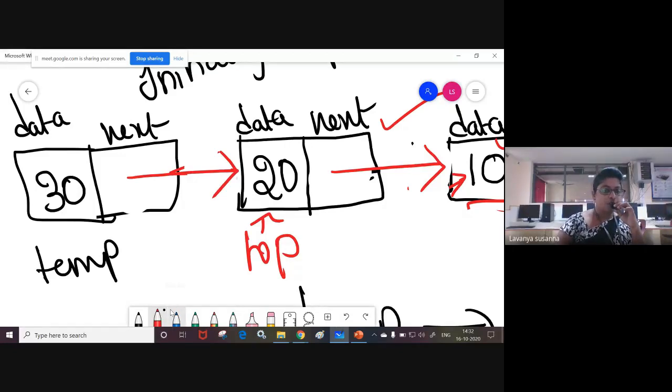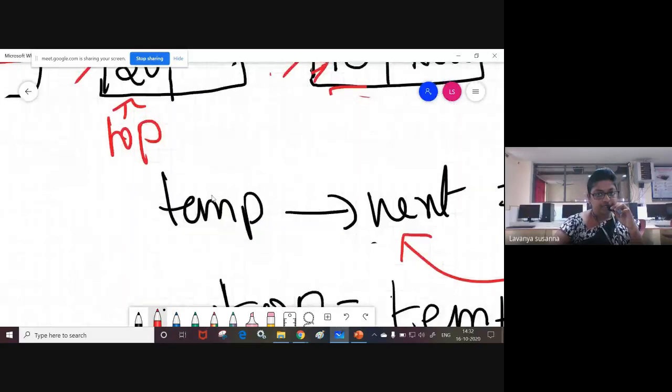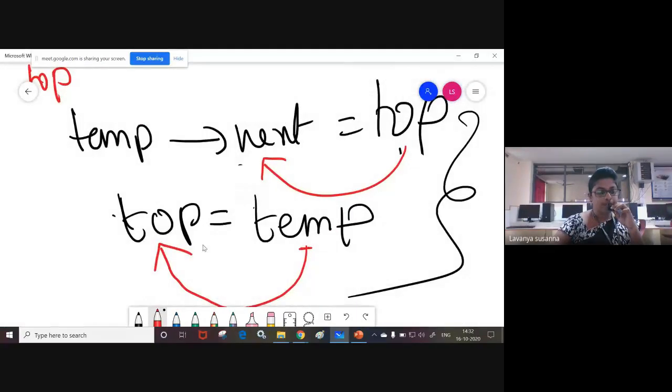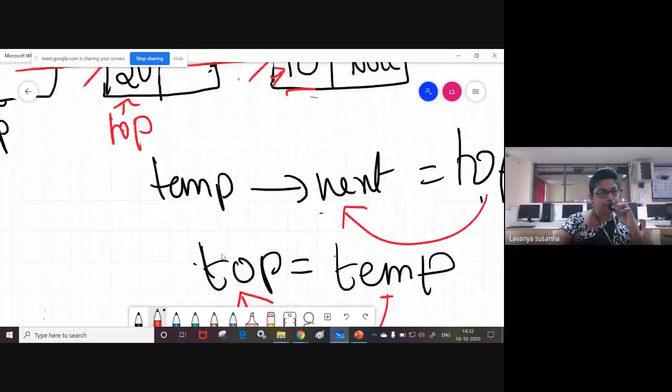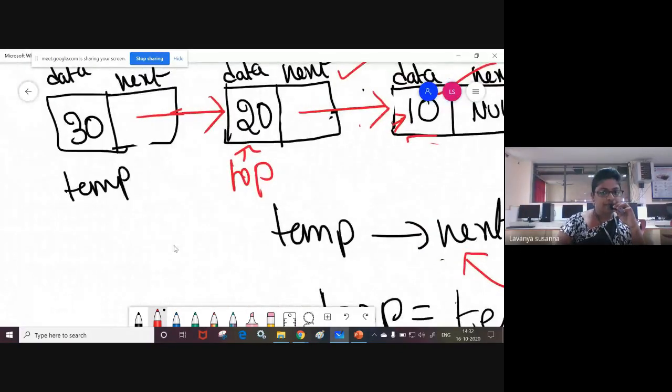Now what you should make? Remember, top must always point to the last inserted node. What is the last inserted element? 30, right? That means now you should make top point to the 30 node. How to do it? Same step repeats: top equal to temp. That means you are assigning the temp node address to top, so top is pointing to the temp node. What is the temp node? Element 30.